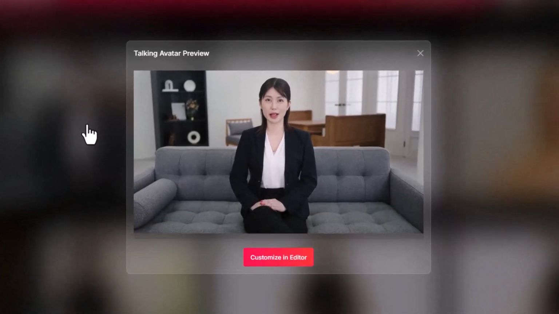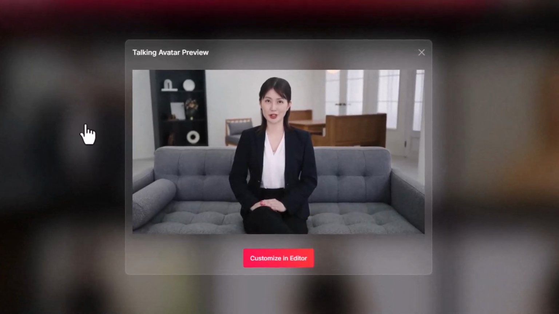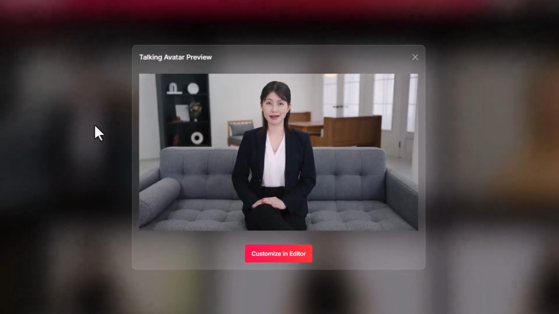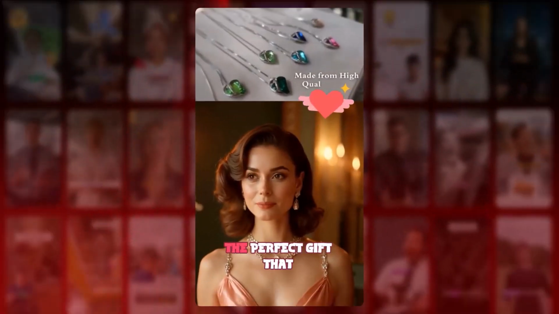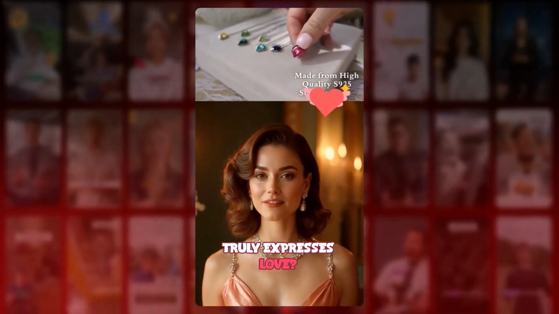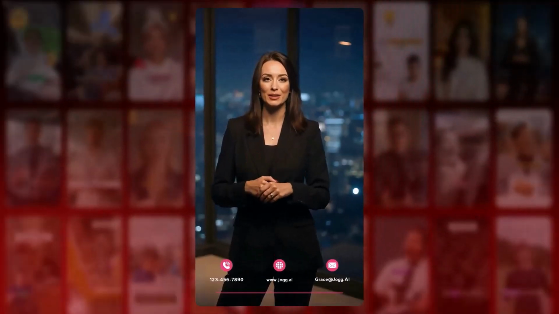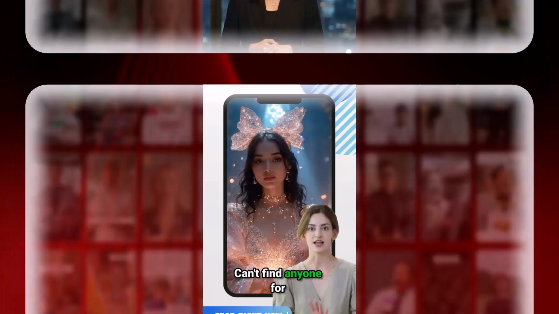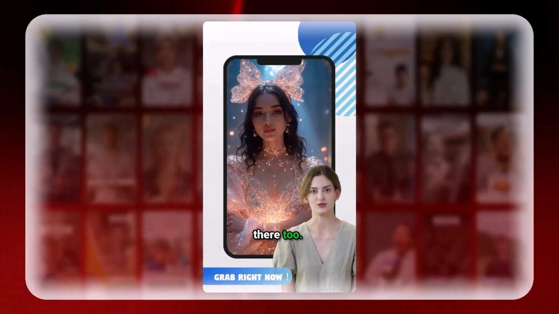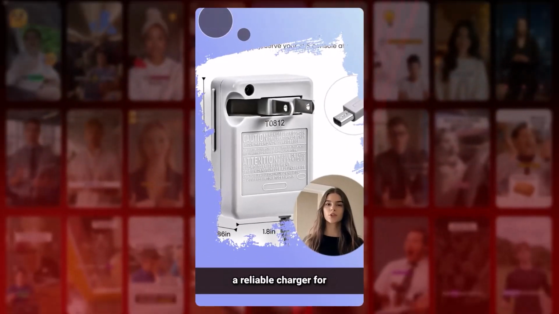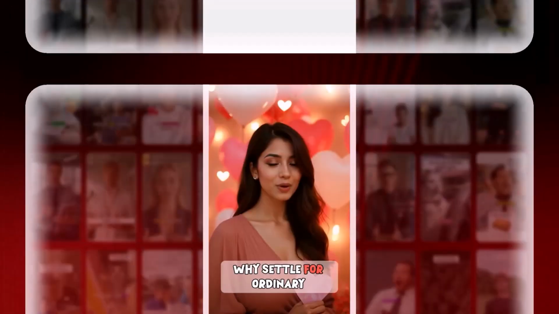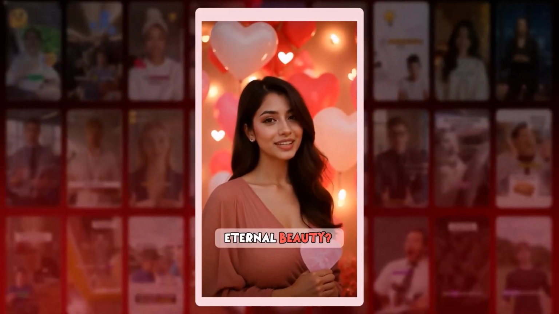Are you ready to make sunny Miami your new home? Picture yourself lounging on the beautiful beaches, enjoying vibrant nightlife. Struggled to find the perfect gift that truly expresses love? Valued customer. Hello, I am Grace, the founder of the Sparkling Clean Home Services Center. Anyone for video ads? I've been there too. Gamers, looking for a reliable charger for your Nintendo console? For ordinary when you can gift eternal beauty.